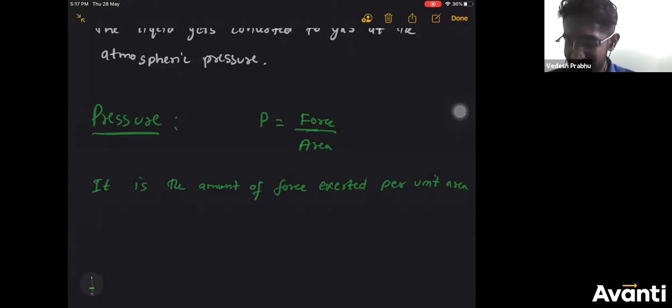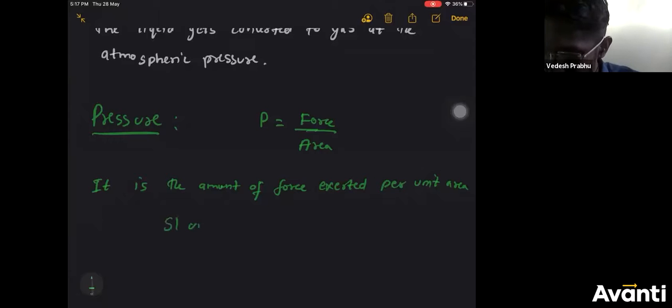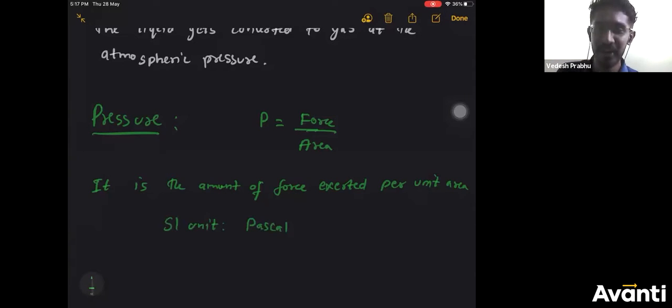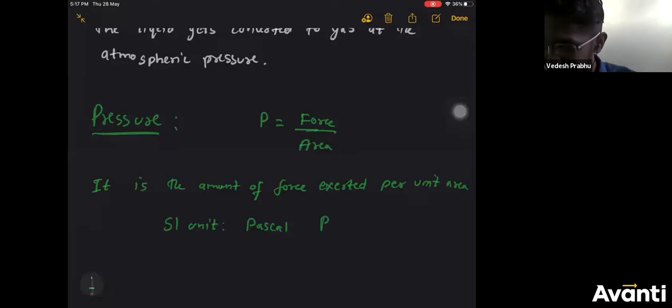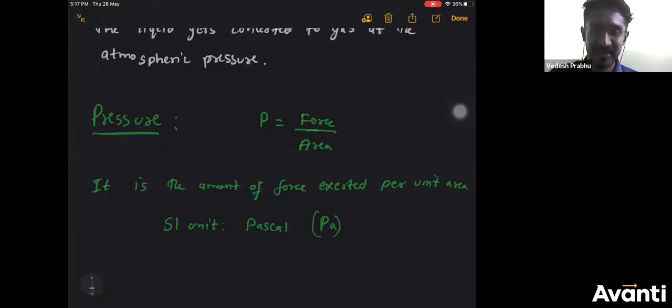SI unit is Pascal. Not rascal, it is Pascal. Pascal is the name of a scientist. Symbol we write Pa. SI unit is Pascal.